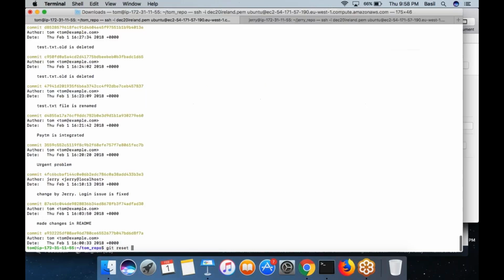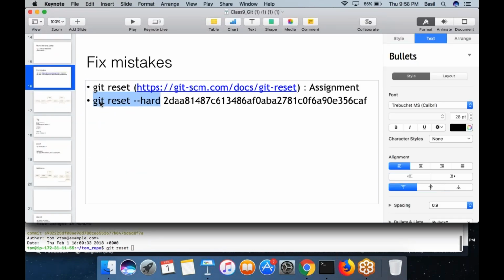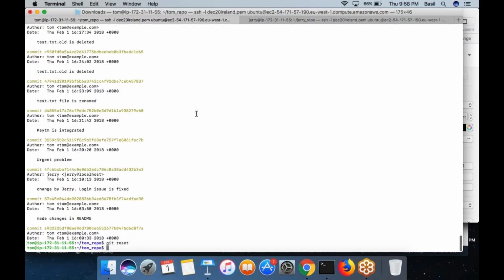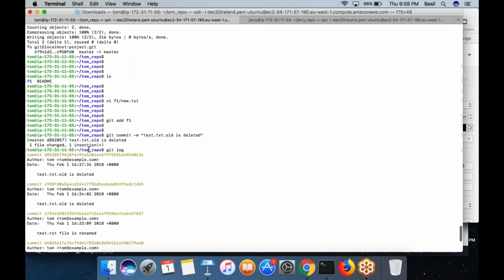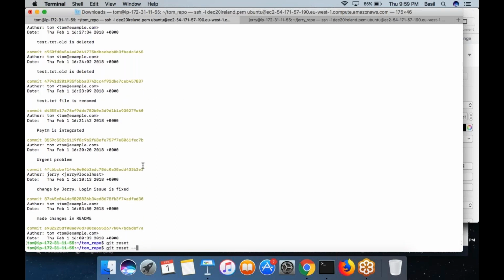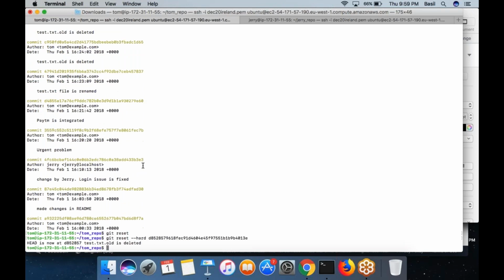Or you can simply run the command git reset --hard, then you specify to which commit you want to reset your repository. That is also something you can do. So let me run this command git reset. Oops, I already ran it, which would have already reverted my change. This is my latest change. Now let's say I'm going to run the command git reset --hard, then the commit ID. Then what happens is the head pointer has changed.